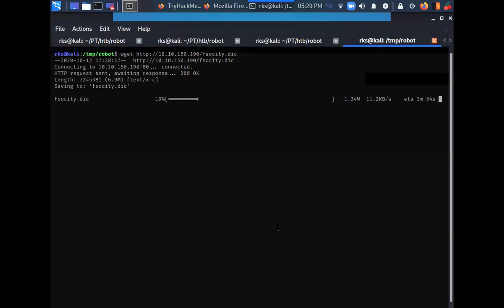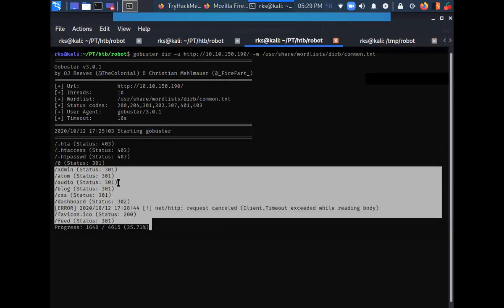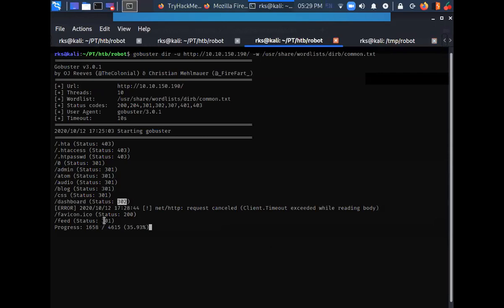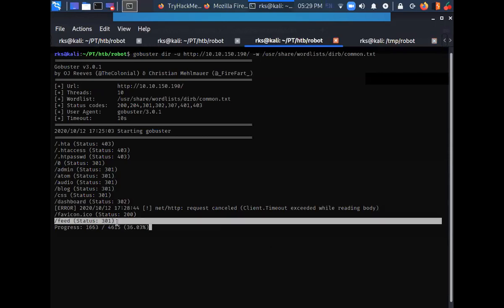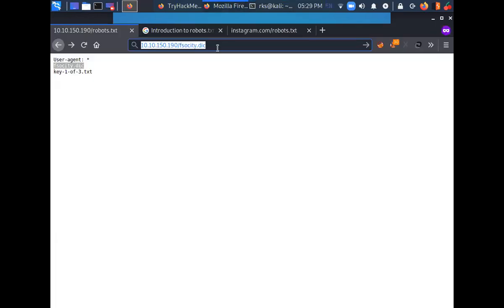Meanwhile, it is downloading. Let's get back to GoBuster instead of keep on getting here. GoBuster says that it has found certain directories with 302 and another 301. Let's try to visit them. Admin, Atom, audio, blog, dashboard, CSS.